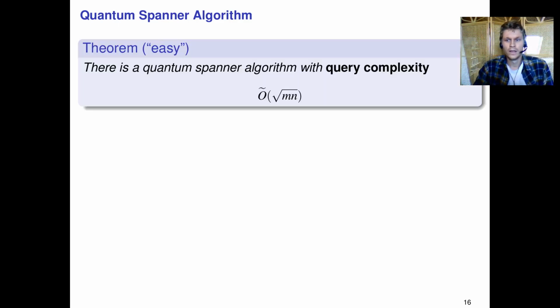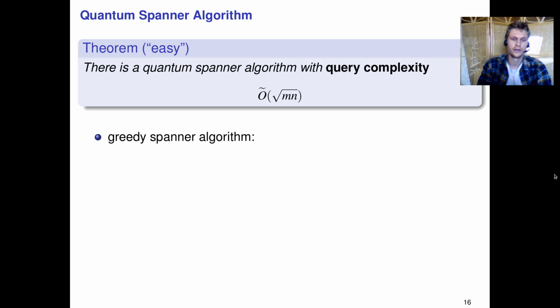A relatively easy theorem is the following. There exists a quantum spanner algorithm, which is basically a quantum algorithm for constructing a spanner, which has query complexity Õ(√(mn)). The query complexity basically measures the number of queries that we have to do to the graph. Recall that a single query is asking, given node i, what is its kth neighbor, something like that. Classically, it's not hard to show that you approximately need m queries. Now quantumly, we can go sublinear, and we can get something like Õ(√(mn)). This is not too hard to show.